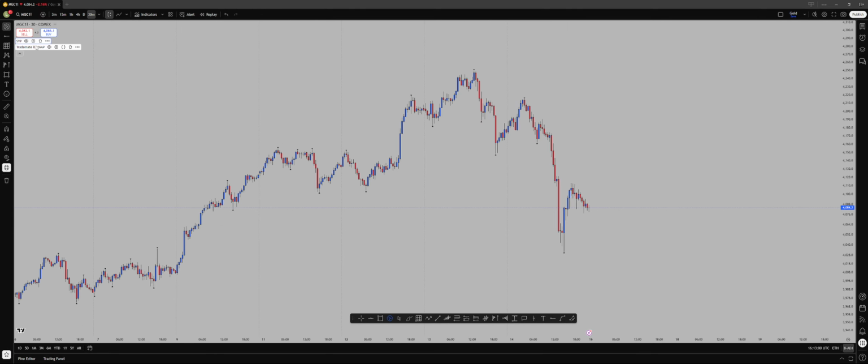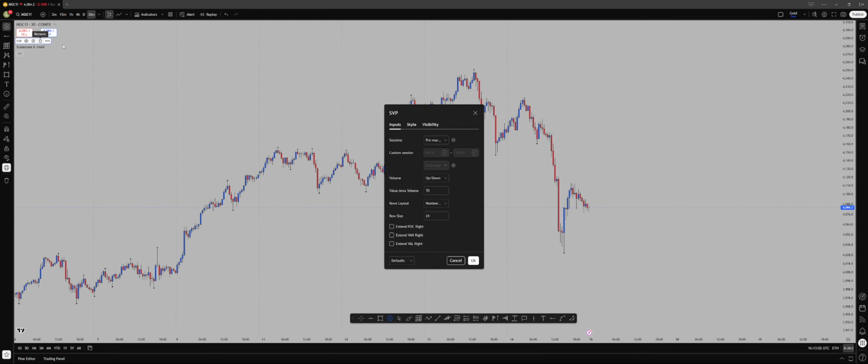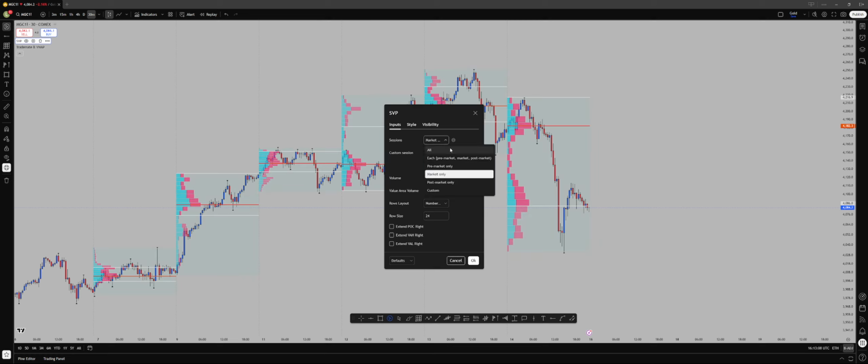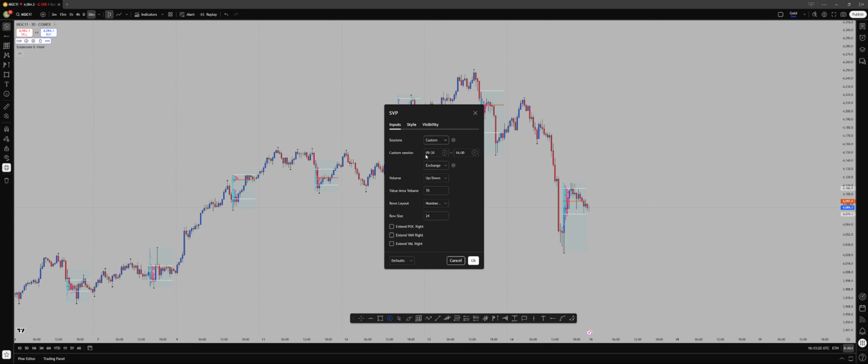Anyway, let's go to the settings. Now let's make it market only. I don't know the difference between the two, but pre-market is, for example, if you want to trade New York, you plot from Asia to London only, and then you use that session profile as your reference for the session you are trading, as simple as that. And for the custom option here, you can simply activate it and select the time frame you want.